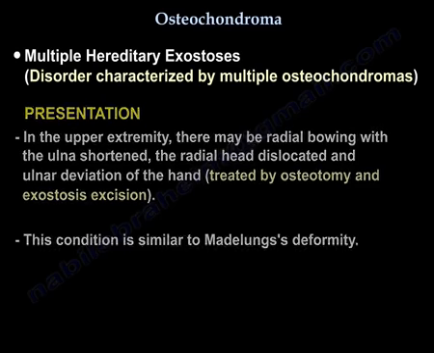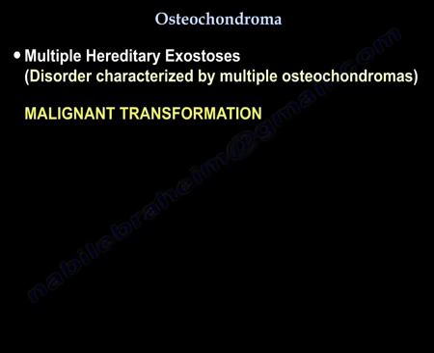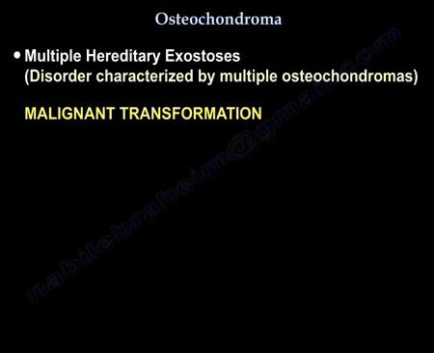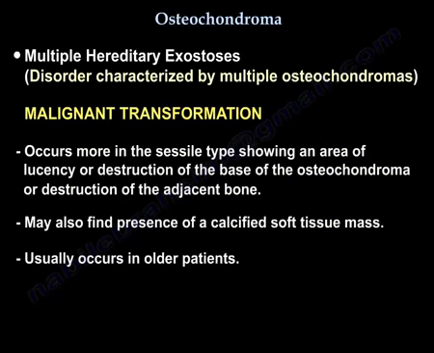Then the malignant transformation. Clinically, with new pain and sudden increase in size, you will get a low-grade chondrosarcoma, usually occurring in the scapula and the pelvis. You need to assess the cartilage cap. The MRI will show the cap to be bright. It occurs more in the sessile type.